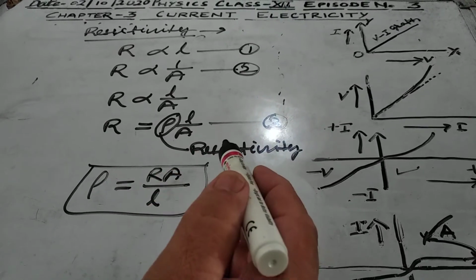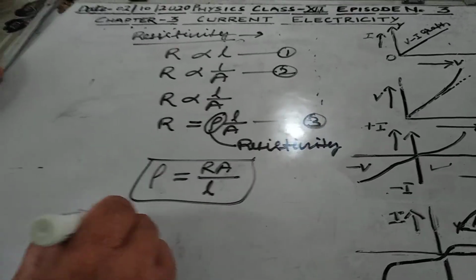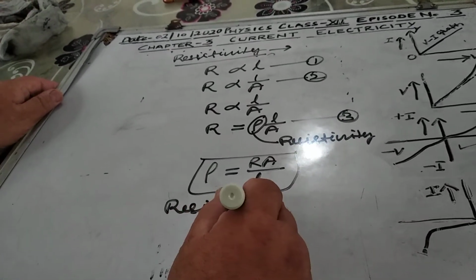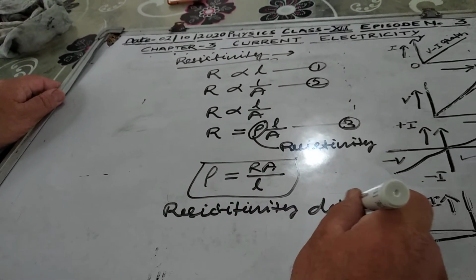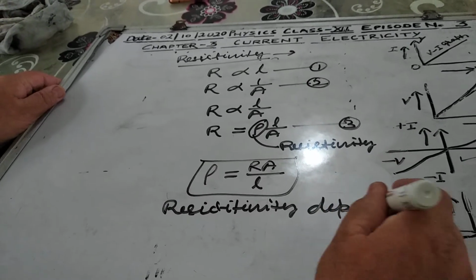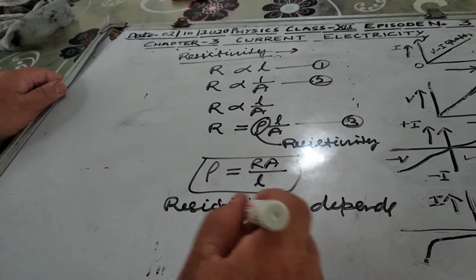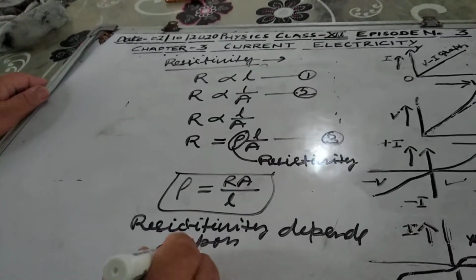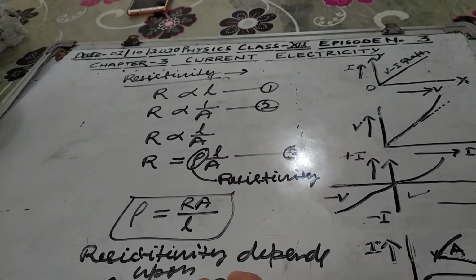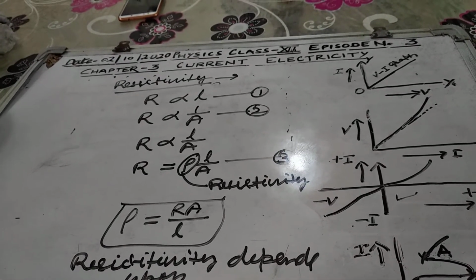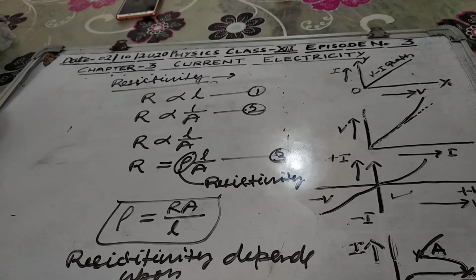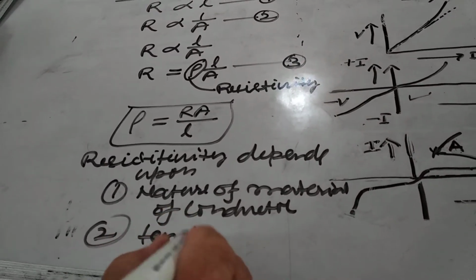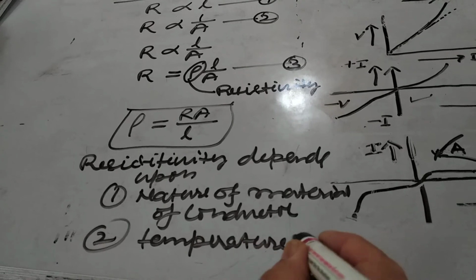And resistivity depends upon two factors: the nature of the material of the conductor, and the temperature of the material.